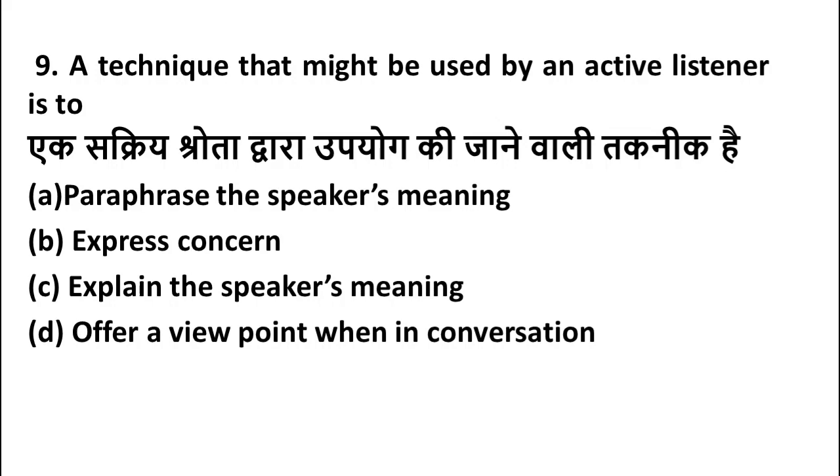Options are A paraphrase the speaker's meaning, B express concern, C explain the speaker's meaning, D a viewpoint when in conversation. Friends, here the right answer is paraphrase the speaker's meaning. Paraphrase means a receiver is understanding the information and he is trying to respond to it. So option A is the right answer. I think you got the correct answer.